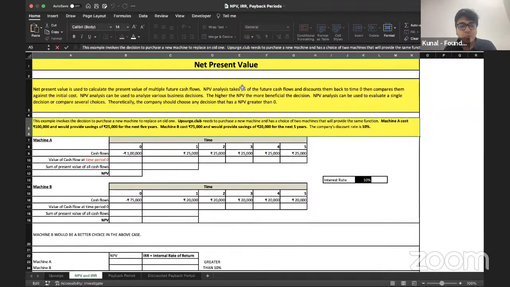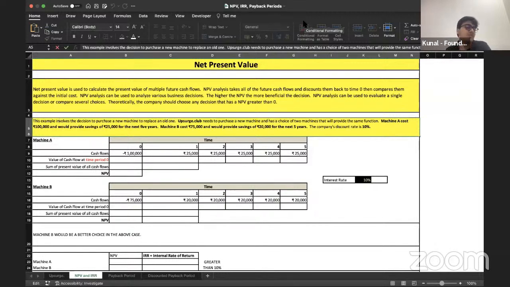So we have two machines here, machine A and machine B. When I talk about machine A, the amount that I'm paying is 1 lakh rupees. So how much money is going out today? 1 lakh rupees is going out. And in the case of machine B, I'm paying 75,000 rupees. These are two machines which are going to perform identical functions for me. I am looking out for a machine.